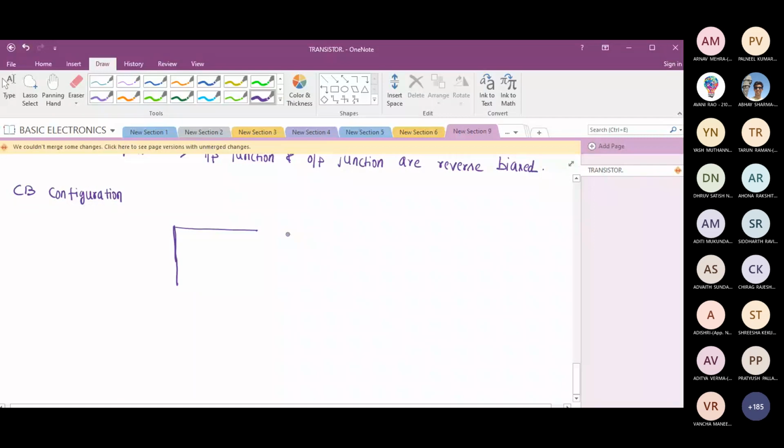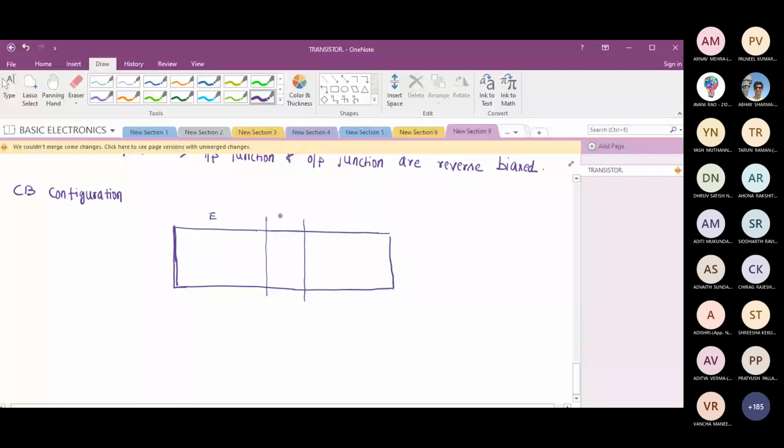Even if it takes time, I don't mind, because if this part is not clear, all the rest that I'm going to cover will be a bouncer. Nothing you are going to understand. For that reason, I am taking little time. Please cooperate. Slowly I will explain.